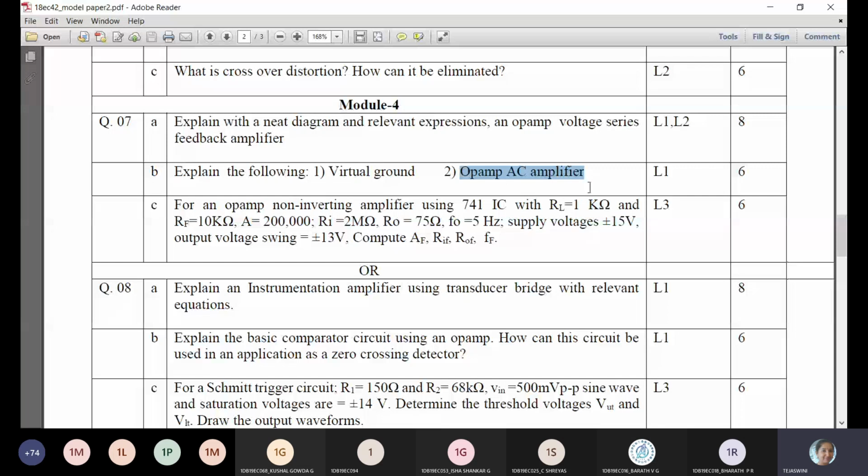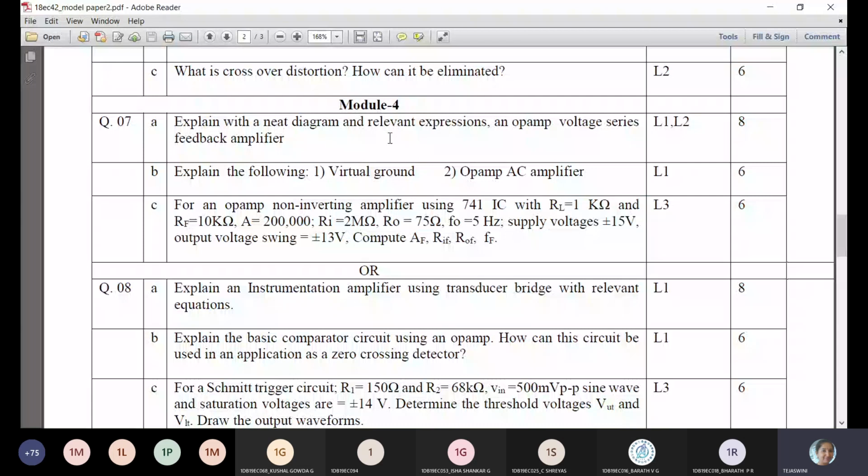Next, the third question: for an op-amp non-inverting amplifier using 741 IC, RL is 1K, RF and A are given, RI is given, R0 is given, F0. Here voltage series feedback is also the non-inverting amplifier. They asked a problem on that. I guess this was solved during the class hour.